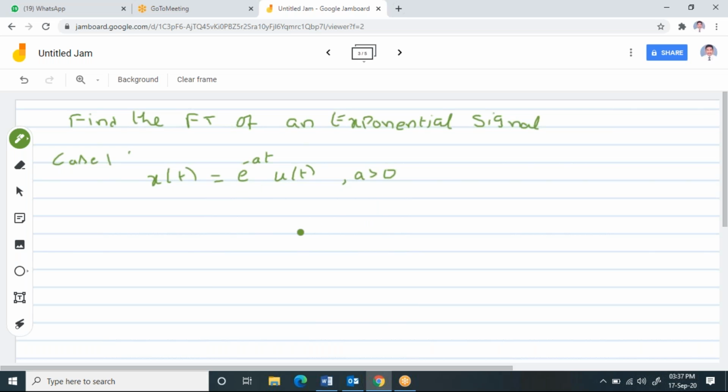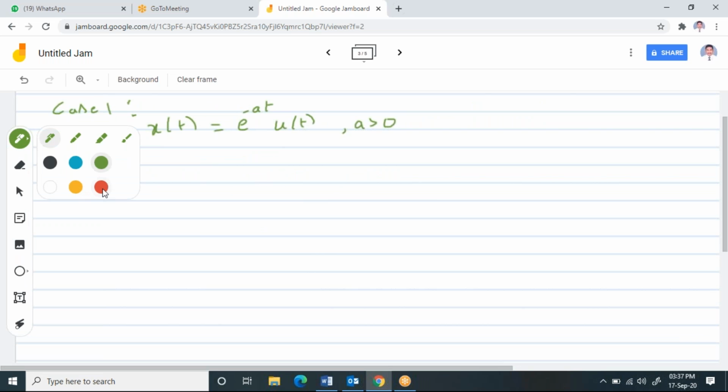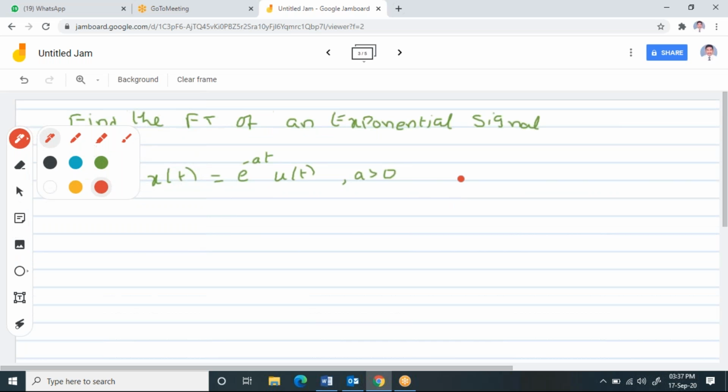You may ask, sir, why I need to multiply with u of t? You will understand that. This is the representation of an exponential signal, e power minus at into u of t. For this first case, I'm going to plot the graph to see how it looks.